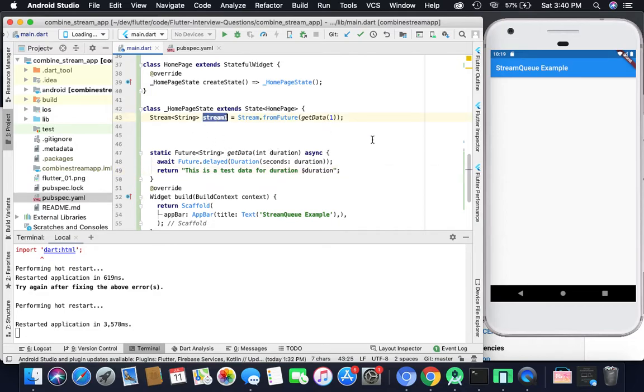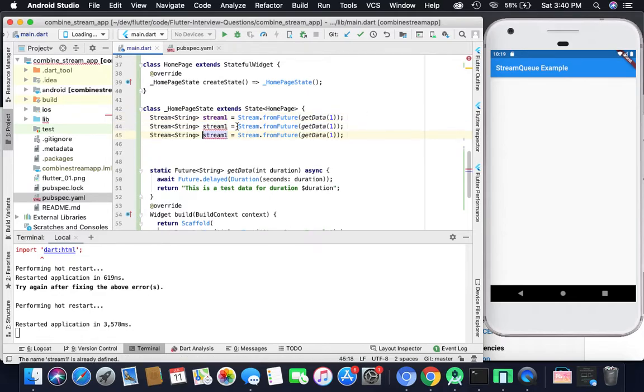This is how we create one simple stream which will hold the returned data inside stream1. For a similar reason, I will create a couple more streams with separate names and separate durations. For the first I give 1, for the second 5, and then 10. The first stream will wait for 1 second before returning data. The second stream waits for 5 seconds to return the data. And stream3 will return after 10 seconds.